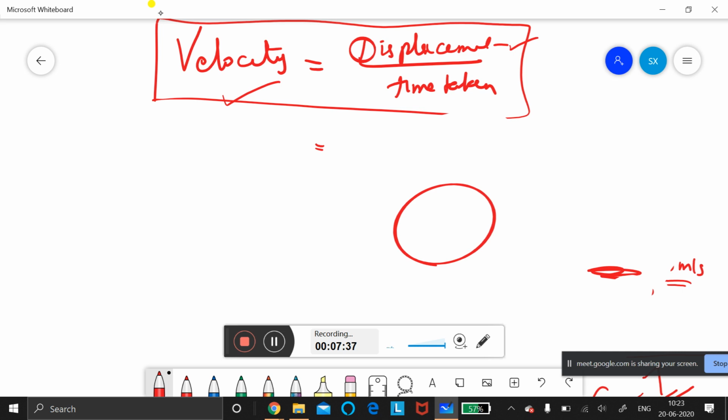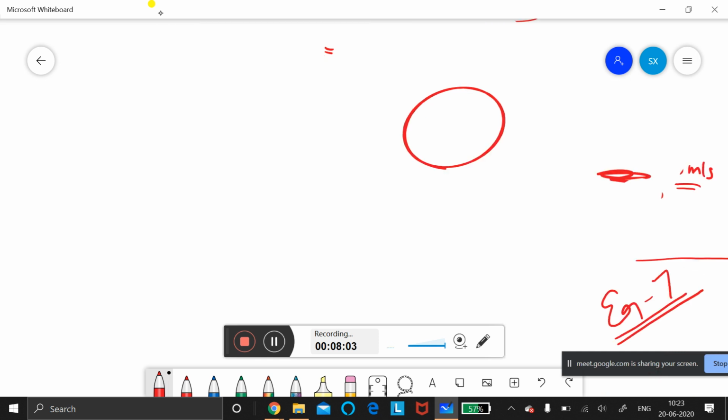Okay, children. Can you do the sum? Yes, ma'am. I will teach you how to do one sum. I'll give you some sums, very important, because in physics 30% of the problems will be like this. So please note down the difference between speed and velocity and how to do the sum. Now note down the sum, all of you. Do you have a scribbling pad with you? Yes, ma'am.